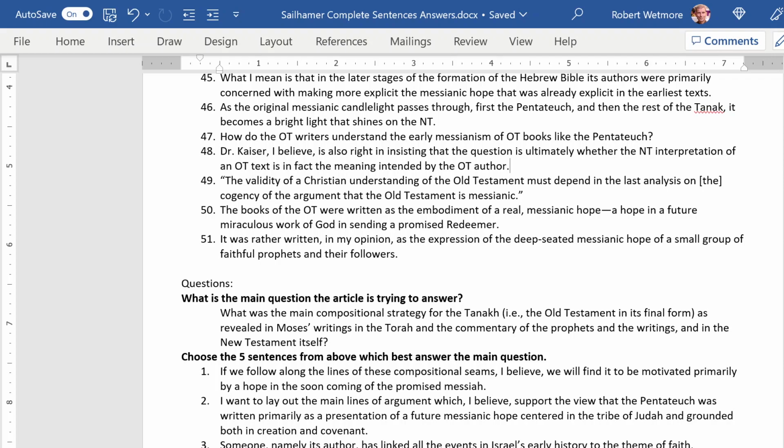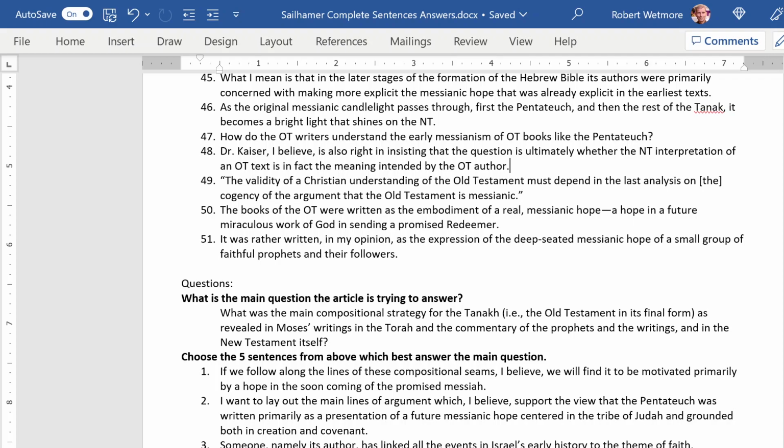I think that's the main answer to this whole article. That's the main answer to the question. What is the main compositional strategy for the Tanakh, as revealed in Moses' writings in the Torah, and then in the commentary of the prophets and writings, and in the New Testament itself? I think the answer is Moses' main purpose in writing the Pentateuch was, and this is the answer here. Okay, that's what you need to do.